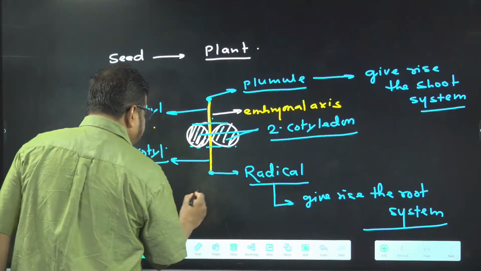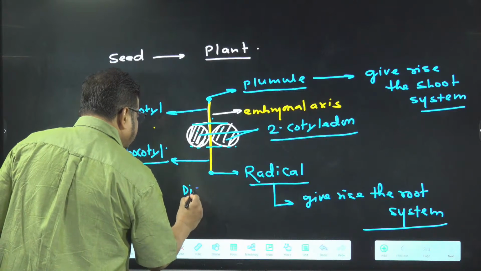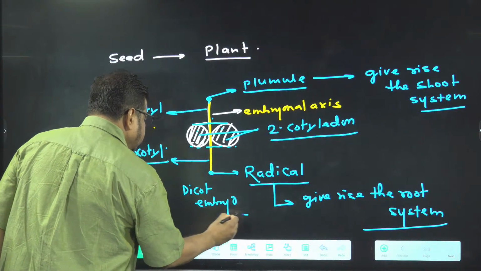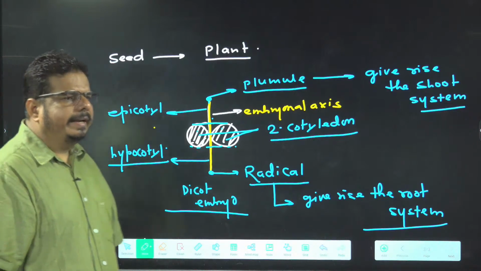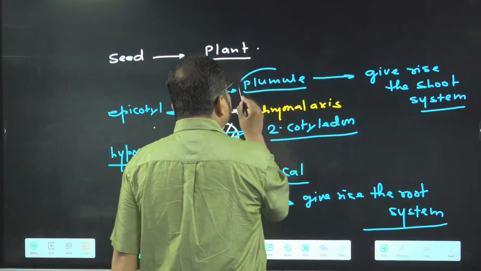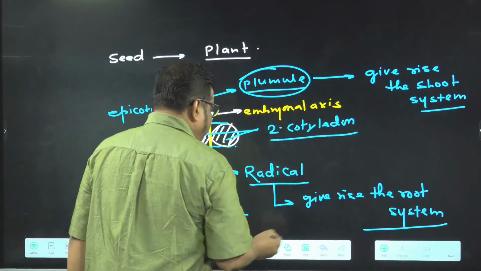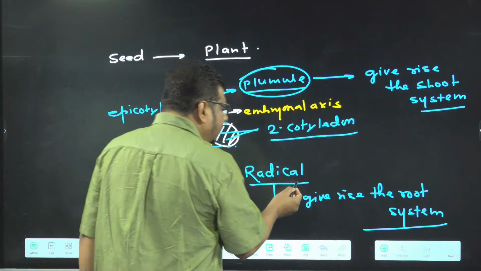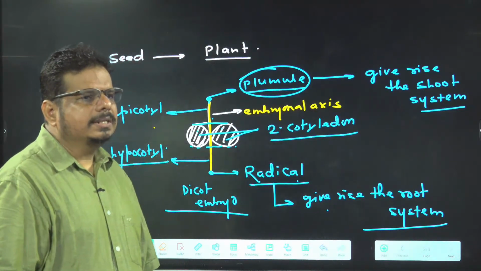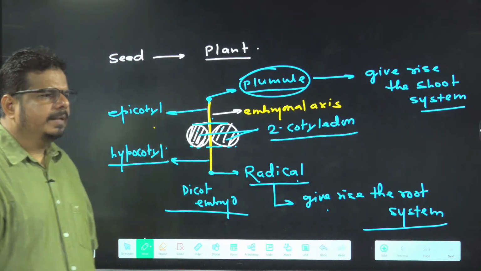And it is the diagram of which one? Dicot embryo. It is a dicot embryo. So in a dicot embryo, who is forming the shoot system? Plumule forms the shoot system. And who is forming the root system? Radicle forms the root system. Okay, ji. Now we are going to discuss the types of root system.